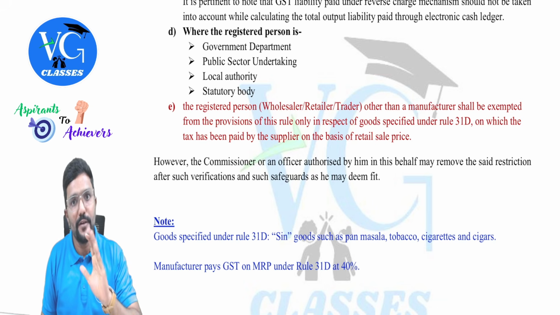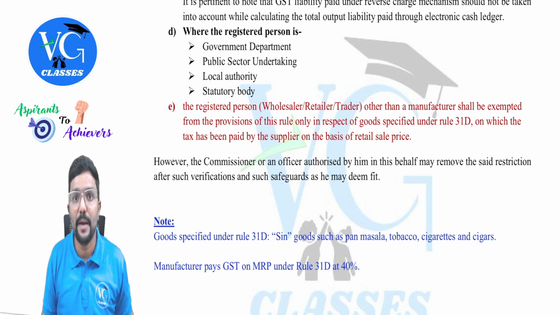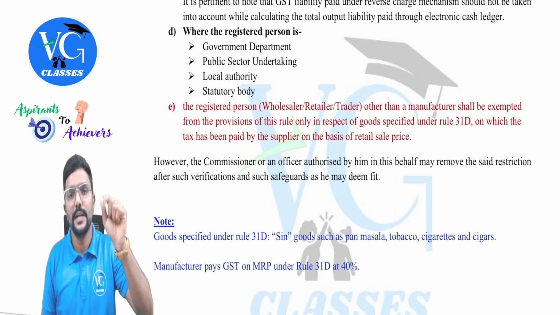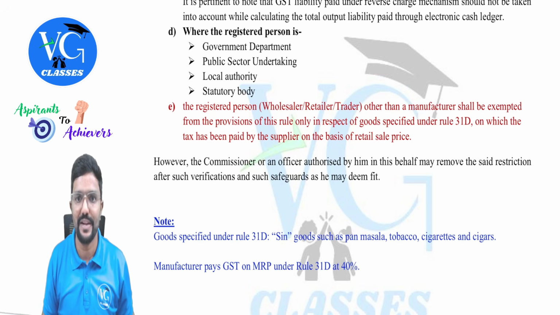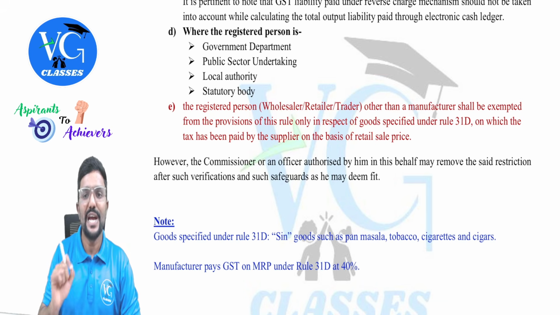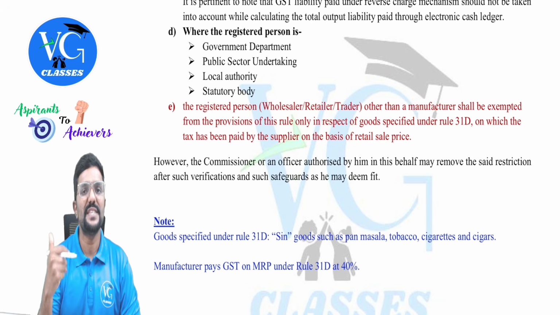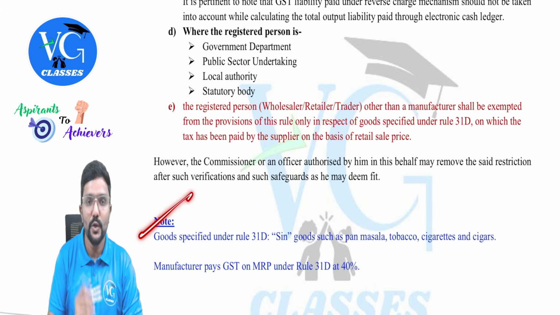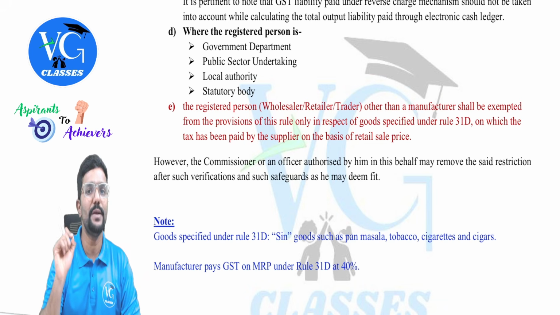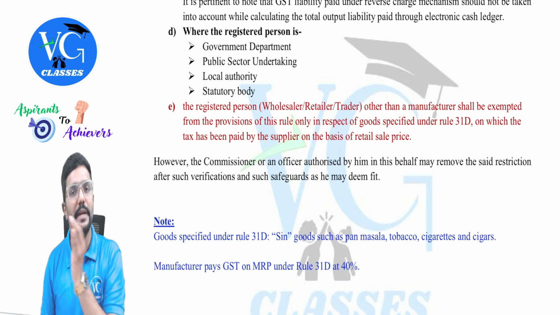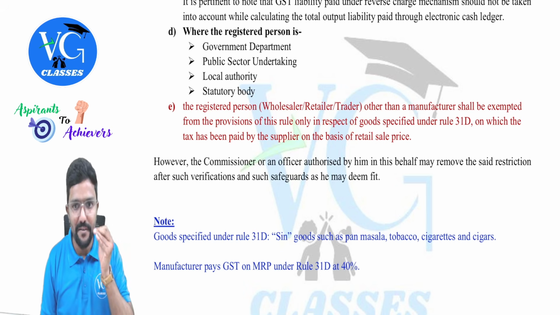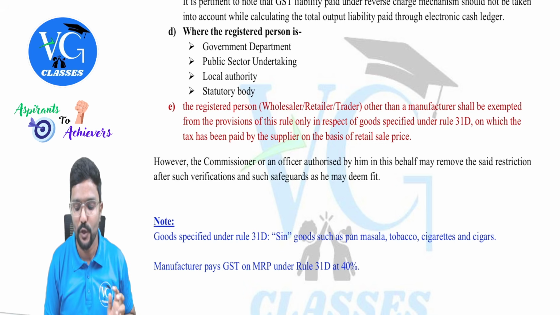That means for manufacturer, can Rule 86B be applicable? Yes, it can be applicable if their monthly taxable supply is more than 50 lakh. Shall be exempted from the provisions of this rule only in respect of goods specified under Rule 31D. Sir, what are the goods specified in Rule 31D? I have given in the note here. You can observe. Actually, Rule 31D is not a part of intermediate syllabus. But still, as they have given reference here, I have just given it as a note here, guys.